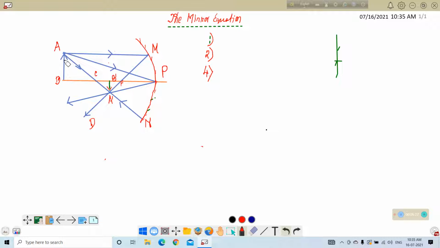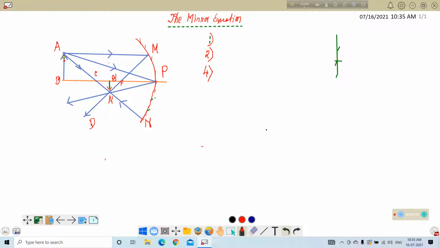And if we consider another ray emerging from another point, suppose this point, then an image will be formed here. And all the intermediate points between A and B will be arranged here to form another image.